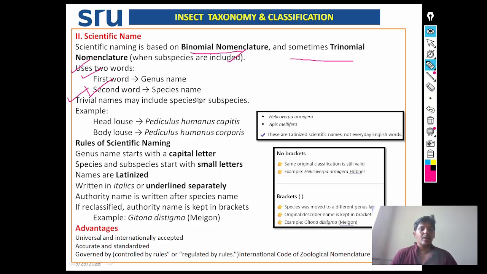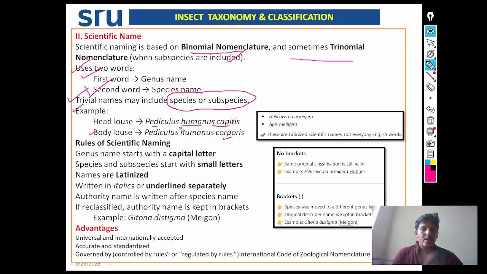The trinomial name may include a subspecies name. See the example, head louse: Pediculus is the genus name, humanus is the species name, capitis is the subspecies name. For body louse: Pediculus humanus corporis.